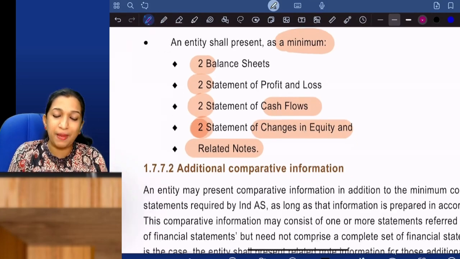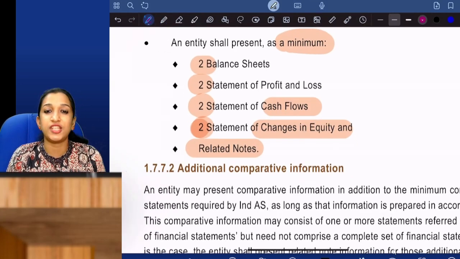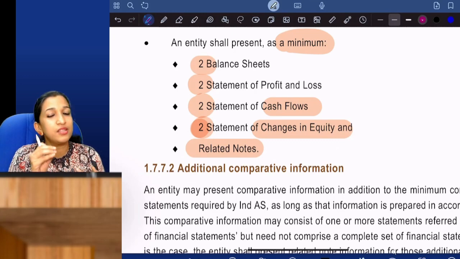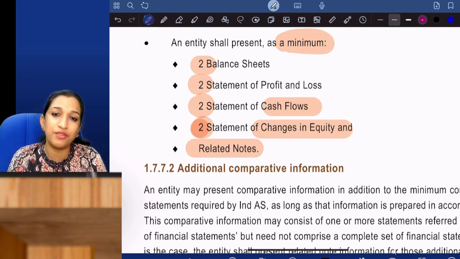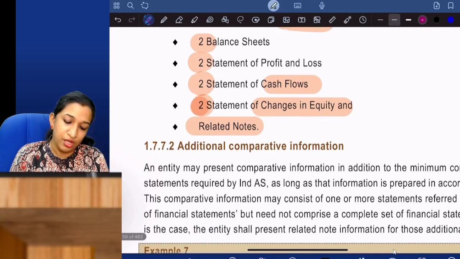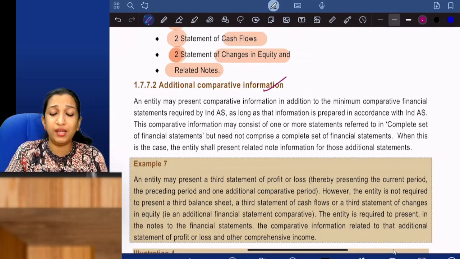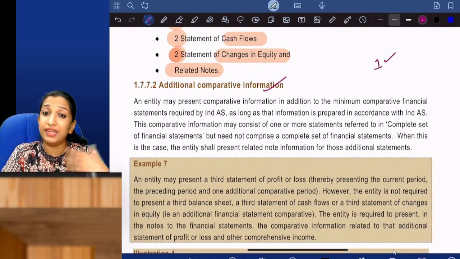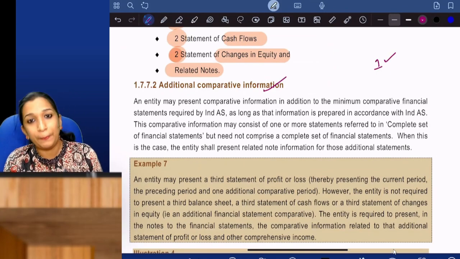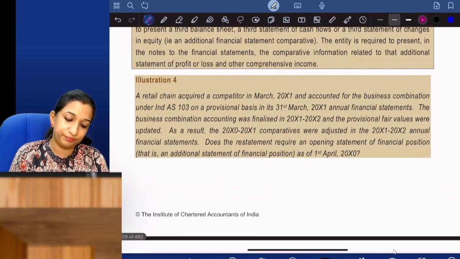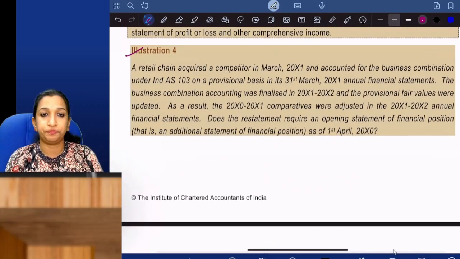Okay, and opening balance sheet when there is a retrospective change in accounting policy, retrospective application of change in accounting policy, retrospective restatement of errors, retrospective reclassification of items in the financial statements. So additional comparative information, minimum comparative 1 year you should do. Additional comparative information welcome. If you want to do, you can show, that's it. Now, yeah, illustration number 4.